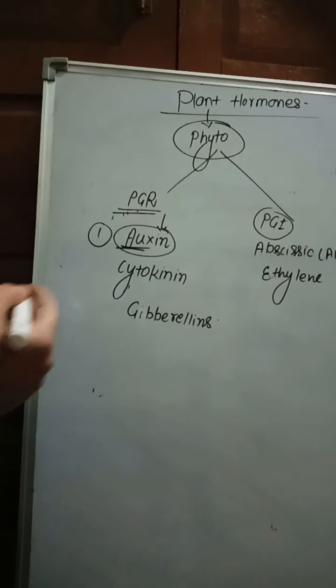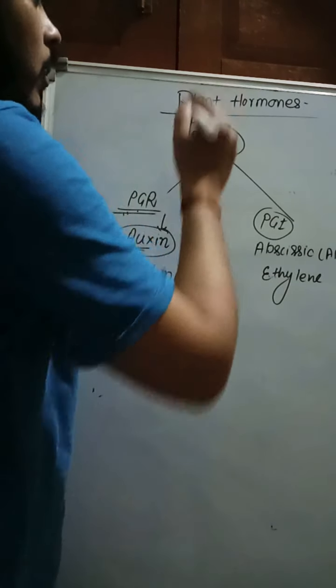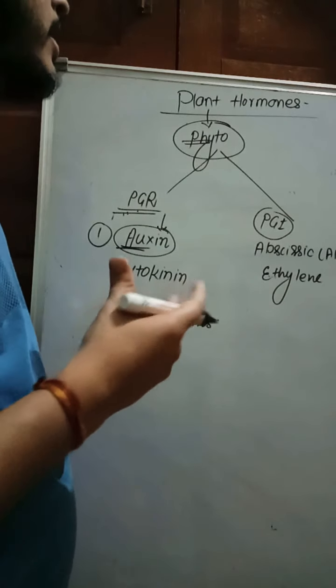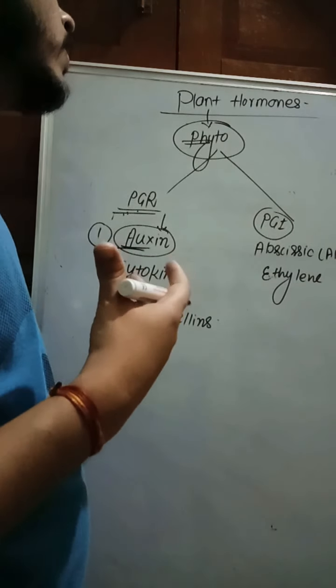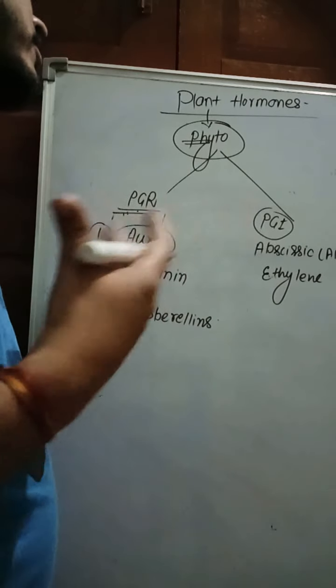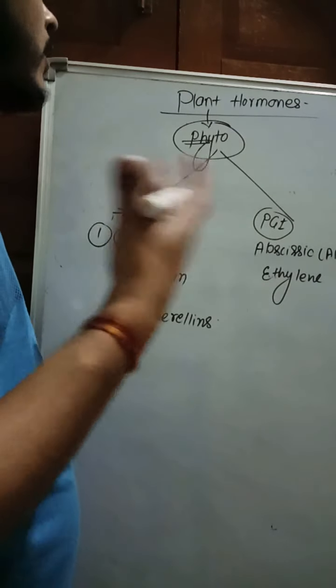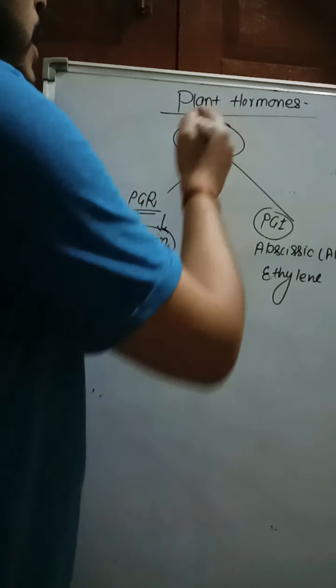Plant hormones are also called phytohormones. So, what is their function? Plant hormones promote fruiting, flowering, cell elongation, and cell division. That is the function of plant hormones.